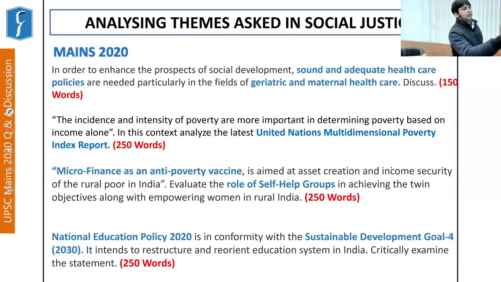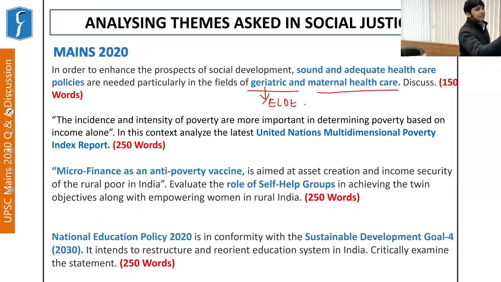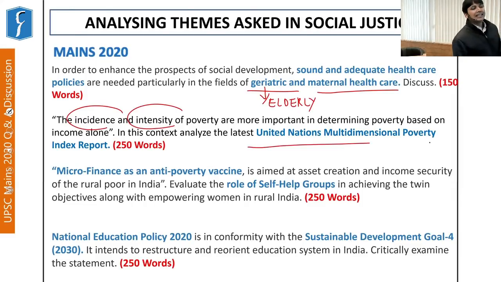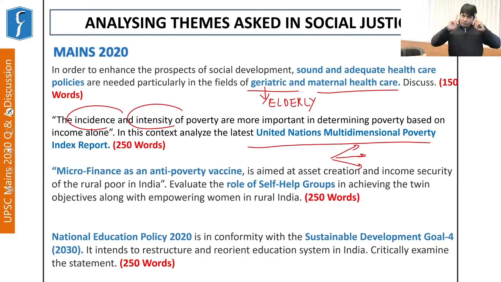Now this question was on geriatric and maternal health care. That is, this means health care of the elderly. Another question was taken on incidence and intensity of poverty regarding the United Nations Multi-Dimensional Poverty Index. Now, when we talk about the multi-dimensional poverty index, we mean that we are calculating poverty not only through one prism, but through multiple prisms. So this is the basic understanding of this question.